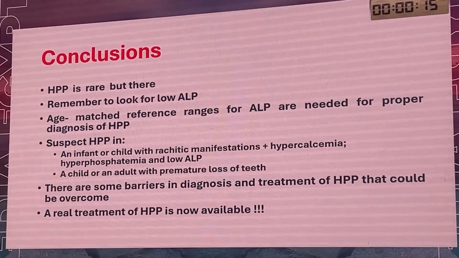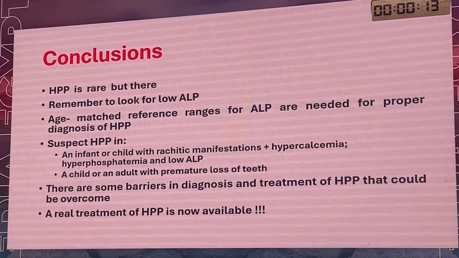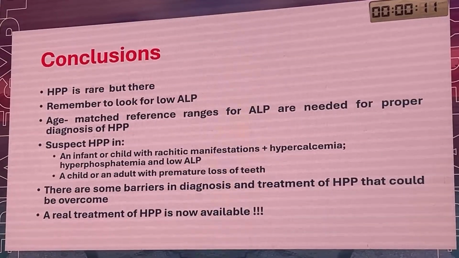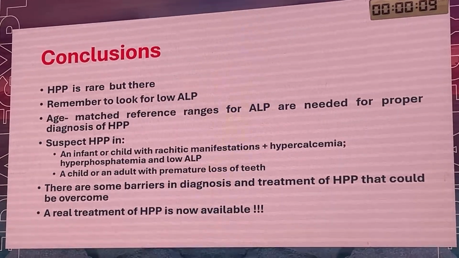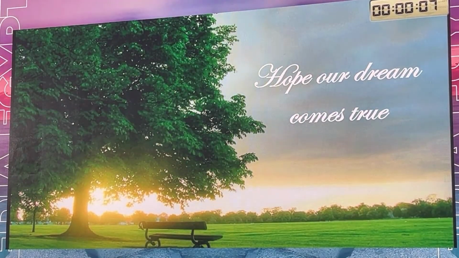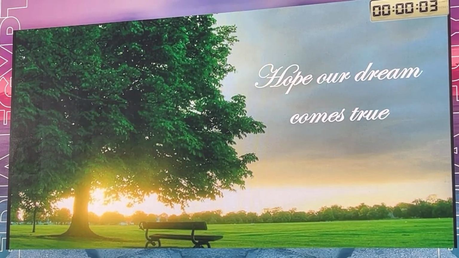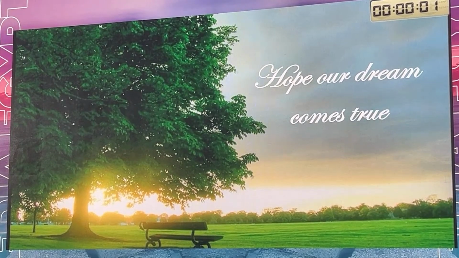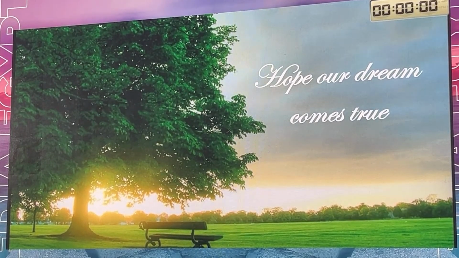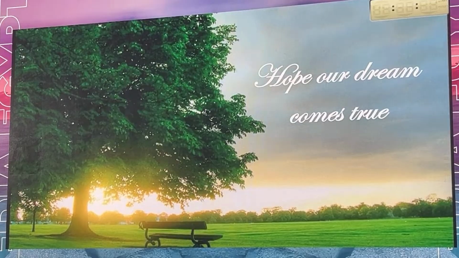And we are happy that there is a real treatment for HPP now available to save these children. Hoping our dream comes true, saving those children, and it's great to know that treatment is there. Thank you very much for your attention.